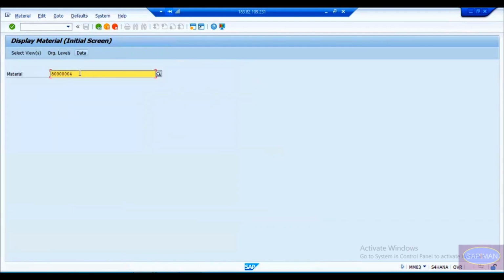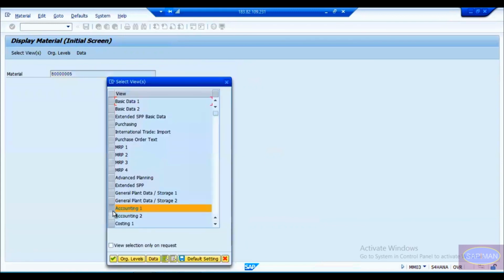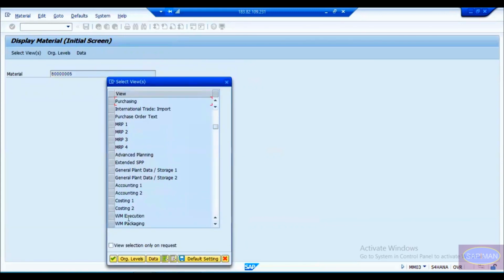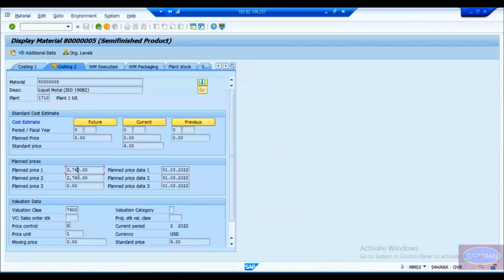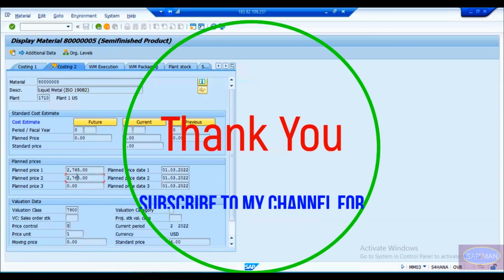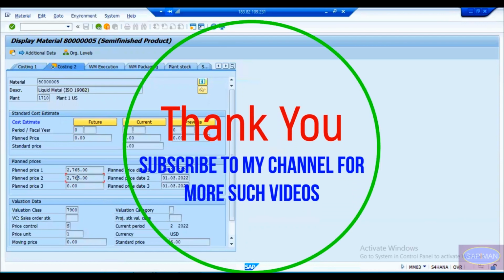Similarly, the other product, costing 2 data, here you can see 2765. Okay, so this is how we get the planned cost of a product. Isn't it quite interesting?